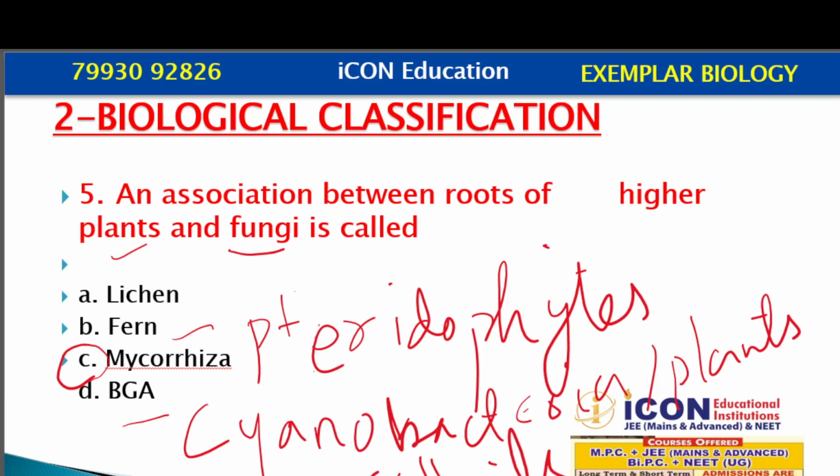Such roots where the cyanobacteria are in association with the plant are called coralloid roots. They help in nitrogen fixation. The question asked about higher plants and fungi, so the correct option is option C, Mycorrhiza. Okay, students.